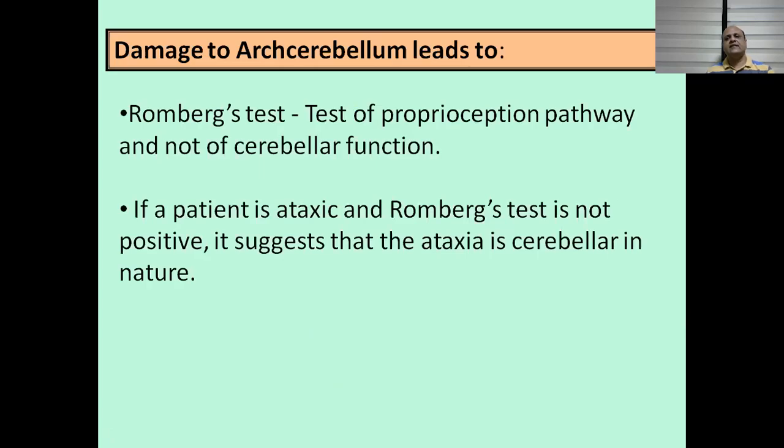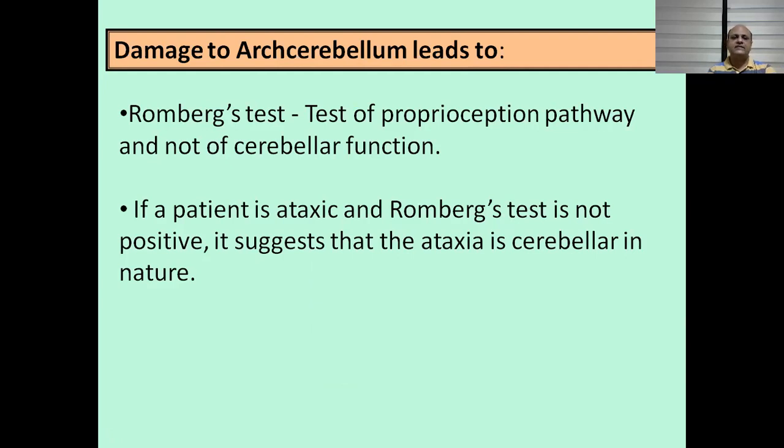Now, whether this ataxic gait is due to posterior column lesion or cerebellar lesion, for that we do the Romberg's test. Romberg's test is the test for the posterior column. In this test, the person is asked to stand straight, and then asked to close the eyes. If the person falls forwards or backwards, that indicates that the person is unstable and the problem is with the posterior column.